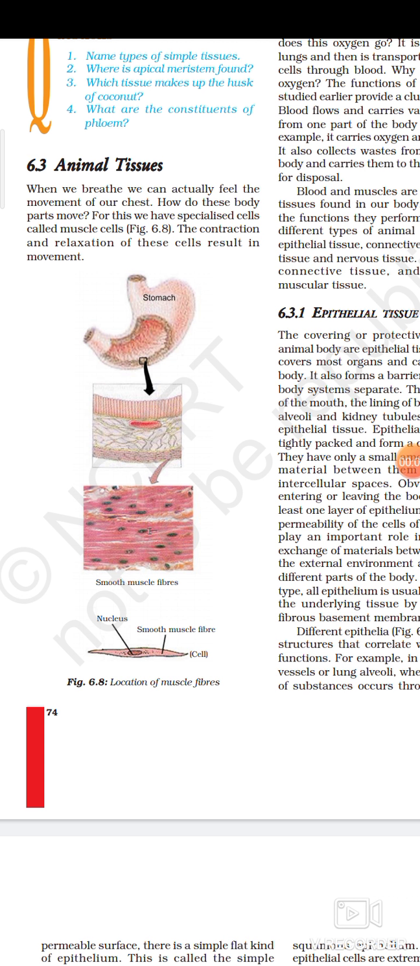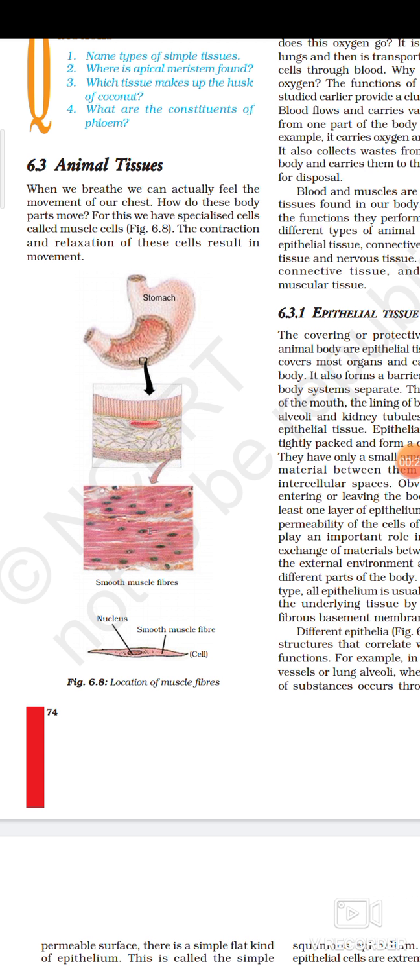Today in this session we will talk about the various types of animal tissues. So far we have discussed the various types of tissues that are found in the plant's body. So let's see what animal tissues are, or what the different types of animal tissues are.